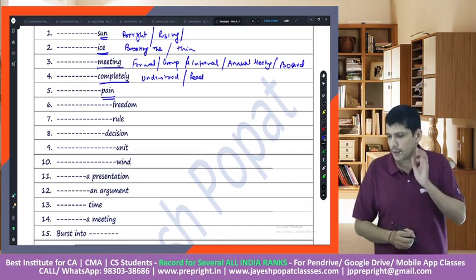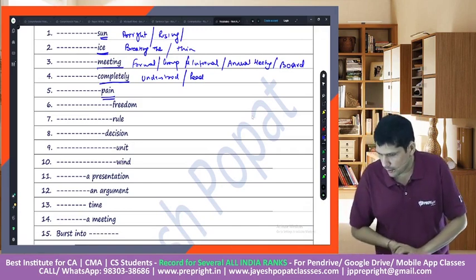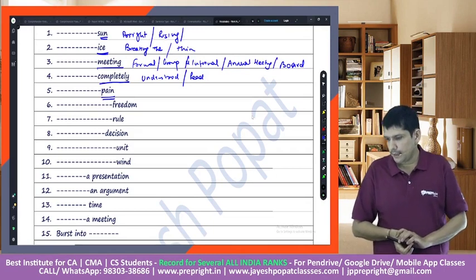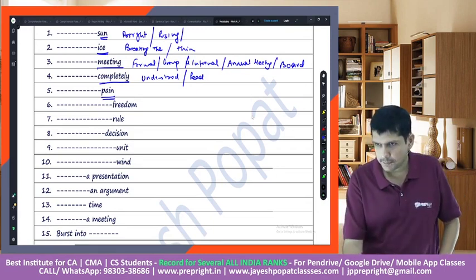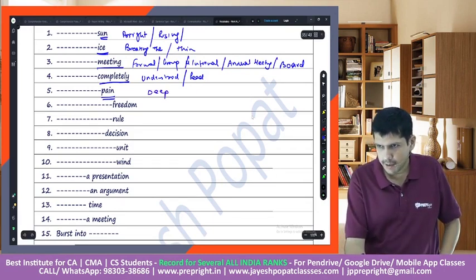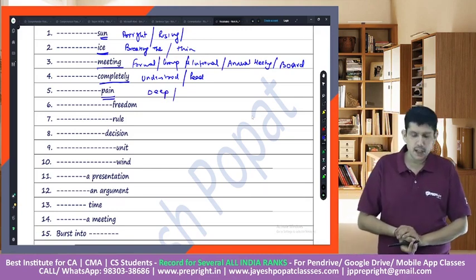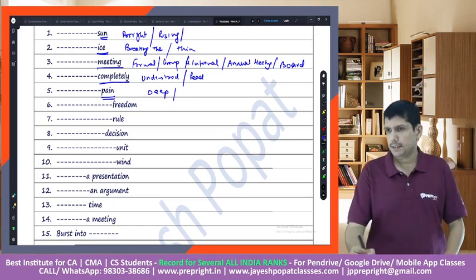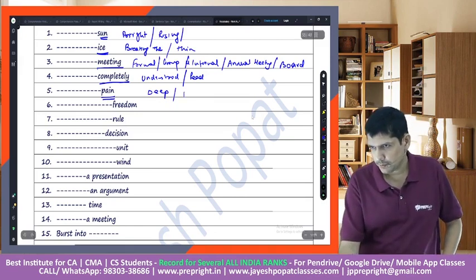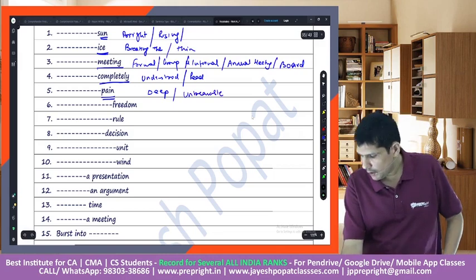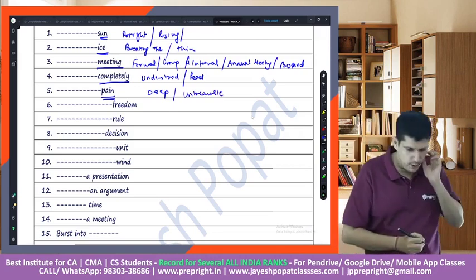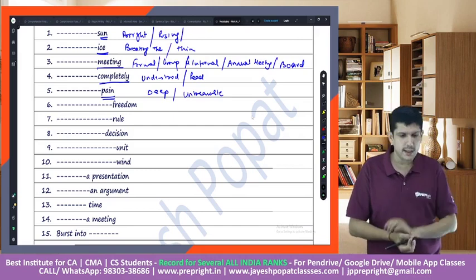What comes to your mind when you see this word pain? Deep pain. Okay. What else? Unbearable pain. Right, unbearable pain. Very good. I got this answer from the chat as well.